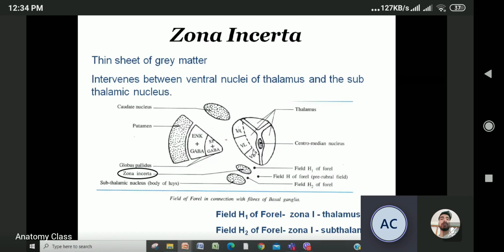What you have to do is draw the thalamus first. Then draw the zona incerta. Then draw the subthalamic nucleus. Just make a dot between zona incerta and thalamus, that is field H1. And this H2 lies between the zona incerta and the subthalamic nucleus. So make these three dots, and this field H lies caudal or lateral to these two.